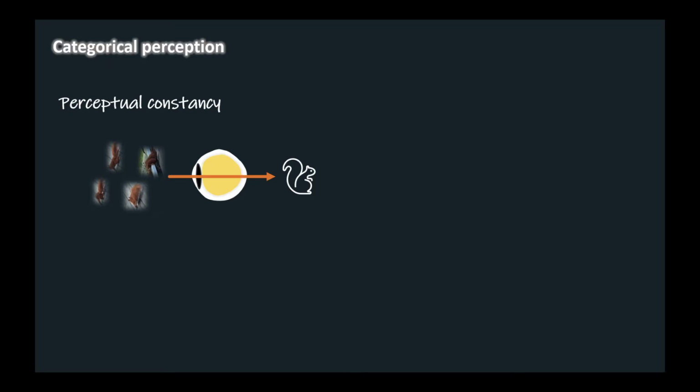A more general constancy is the perception of individual objects as belonging to the same semantic category. Categorical perception is classically defined by the ability to distinguish objects of different categories even when objects of the same category cannot be distinguished.